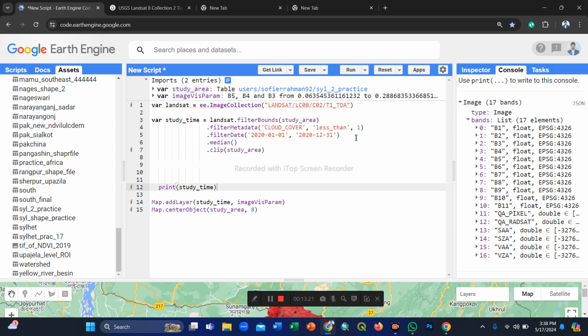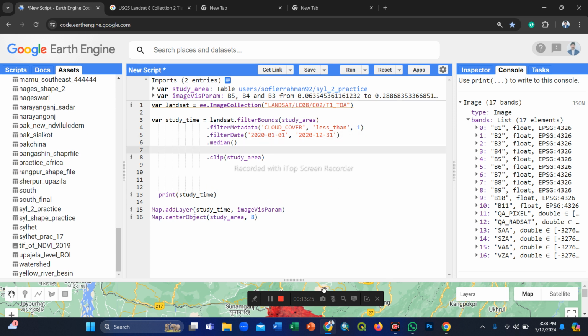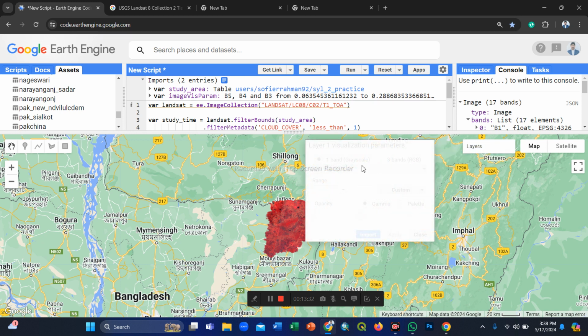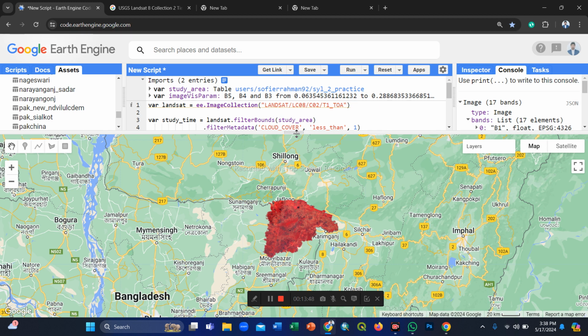I want to export only the image containing band 5, band 4 and band 3 from the Google Earth Engine platform and attach it in my synopsis paper. That's why I download it.